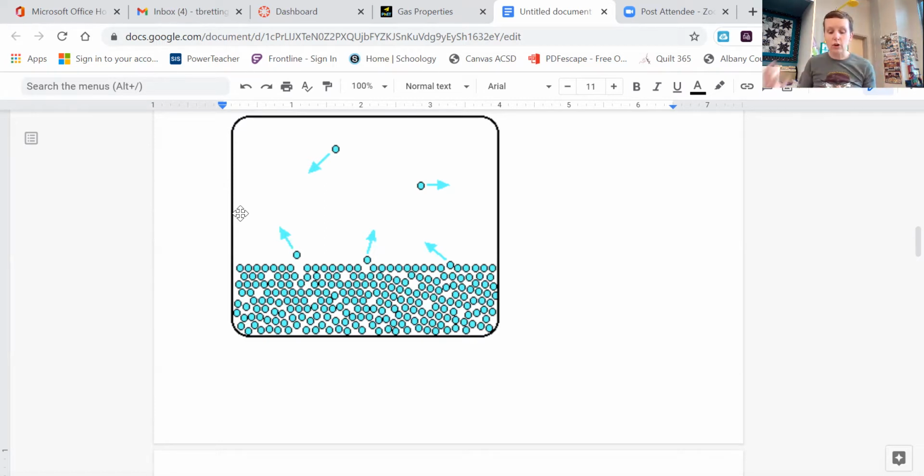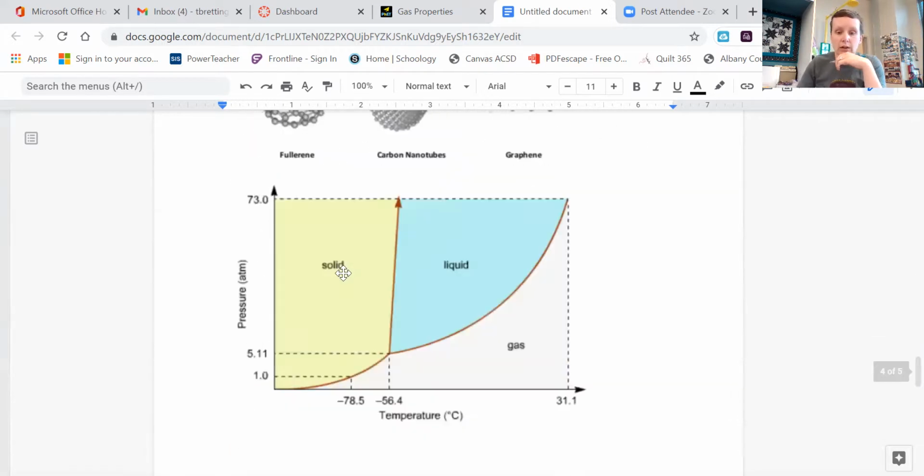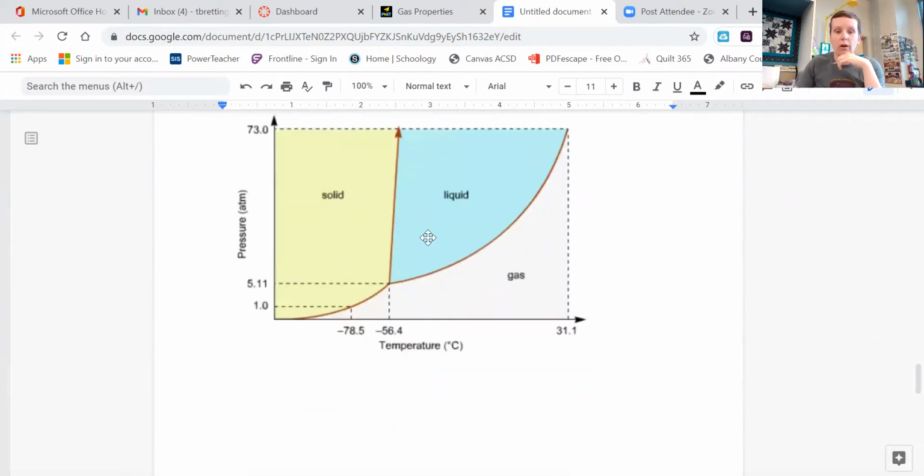Number 14, define and describe the triple point in a phase diagram. What exists or occurs when triple point conditions occur? We have a couple of phase diagrams in here. A triple point is where all 3 physical states exist together at those conditions. So at 5.11 atmospheres and negative 56.4 degrees Celsius, this substance, which if I had to guess might be something like carbon dioxide, okay? This substance exists as a solid, a liquid, and a gas.